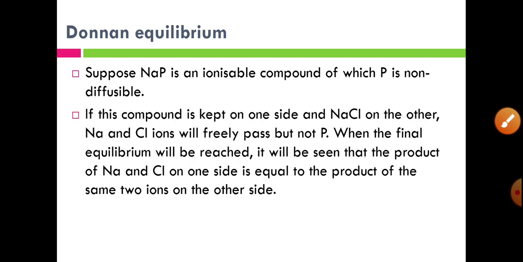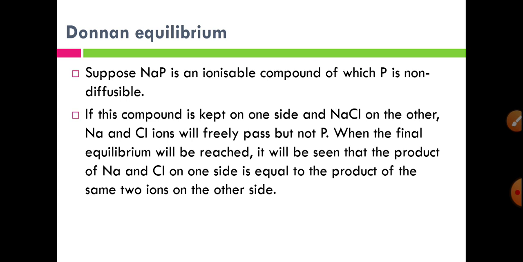If sodium phosphate is kept on one side and NaCl on the other side, sodium and chloride ions will freely pass, but not phosphate, because phosphate or P is a non-diffusible ion.